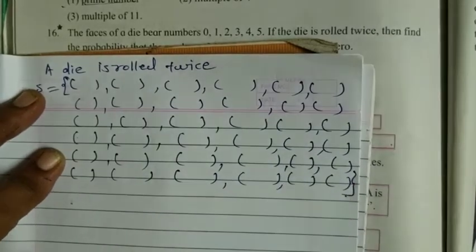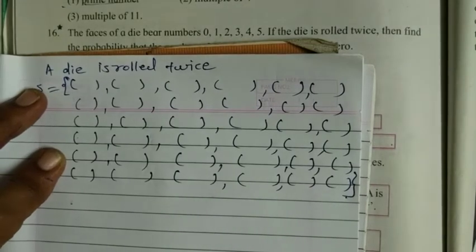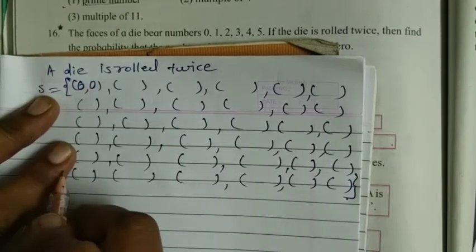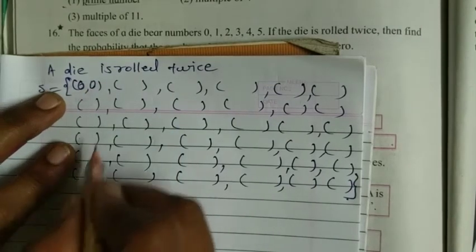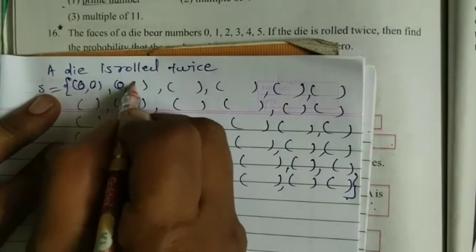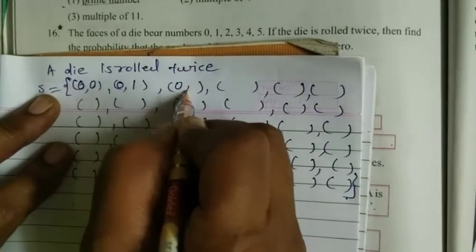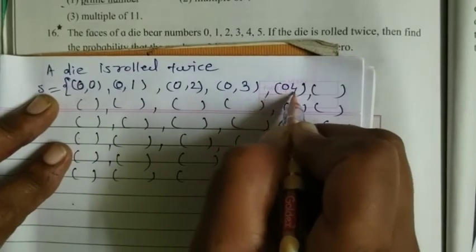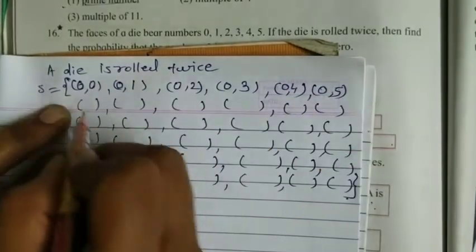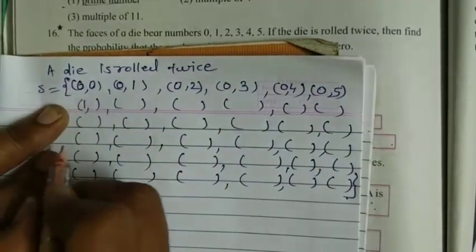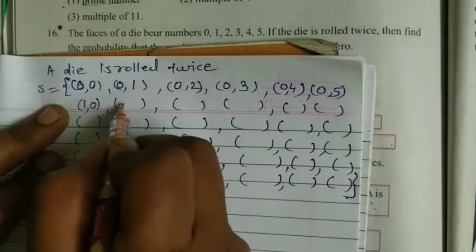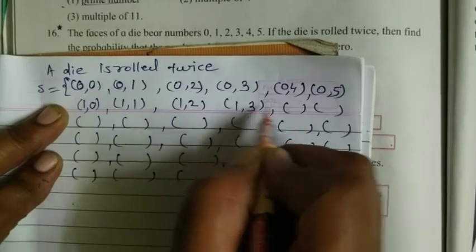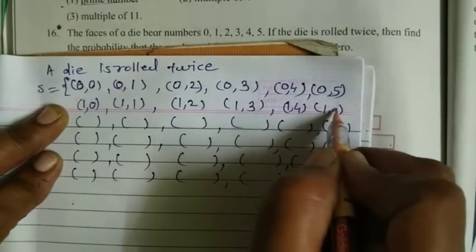And after that complete this curly bracket. Now we have to write down from 0 on first die, 0 on second; 0 on first time, 1 on second time; 0 on first time, 2 on second time, like this way, 0 3, 0 4, 0 5. Now 1 on first time, 0 on second time means 1 0, 1 1, 1 2, 1 3, 1 4, 1 5.